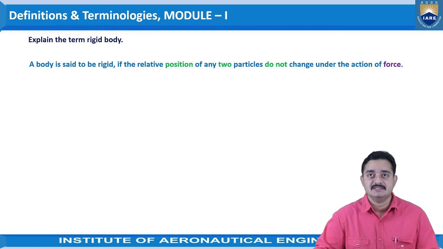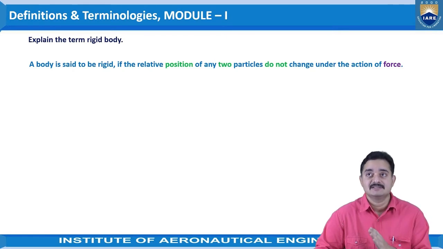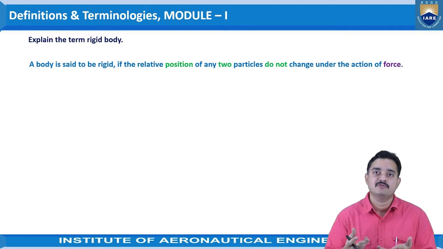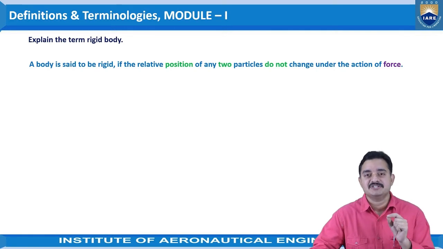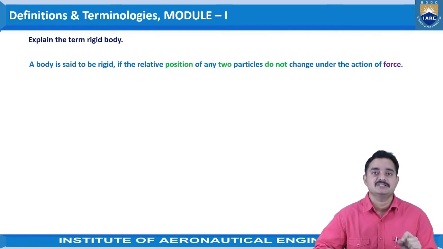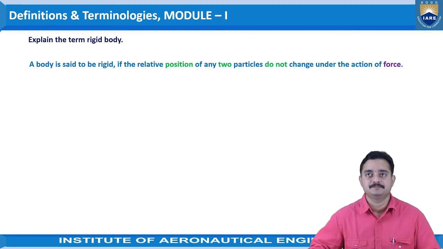So the definition says a body is said to be rigid if the relative position of any two particles, the particles which we have considered as A and B, does not change under the action of force. That means even with the application of a number of forces, not only one force, if the particle positions don't change, that body is treated as a rigid body.